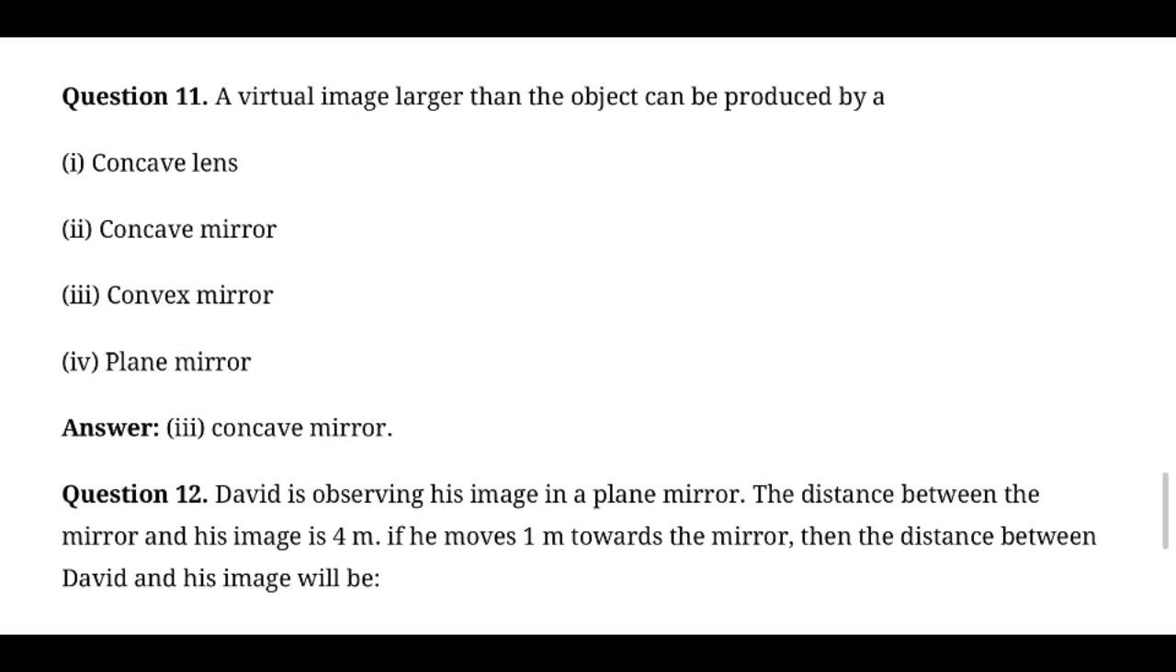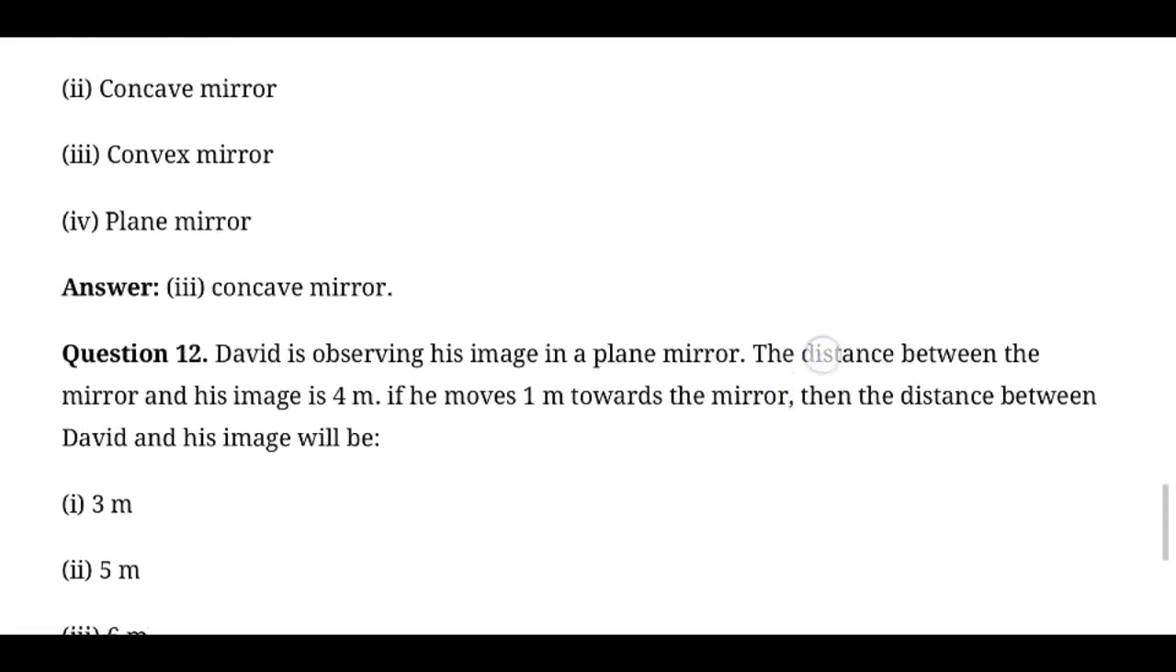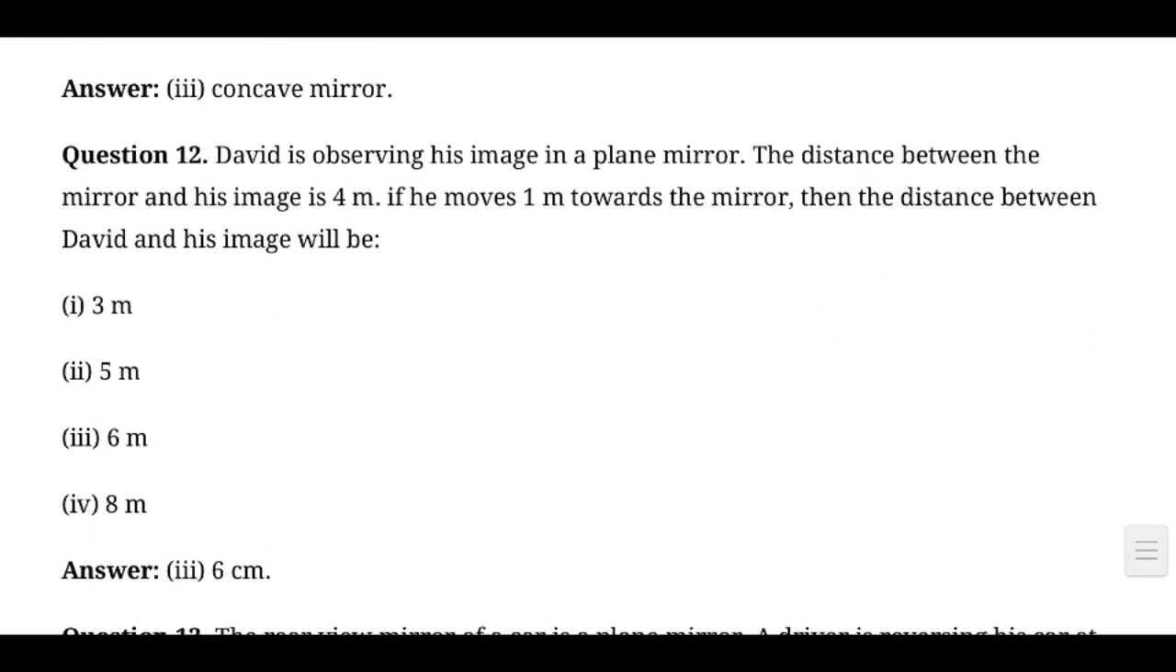In this case, you are actually 4 meters away from the mirror. Then you move 1 meter towards the mirror. Then the distance between you and the mirror is 3 meters, and the distance between the image and the mirror is 3 meters. So the total distance is 6 meters. That is the right answer for this question.